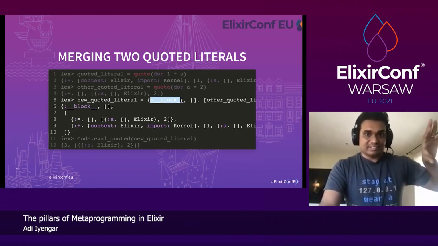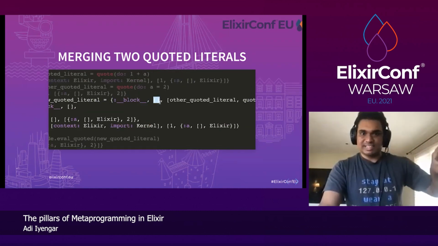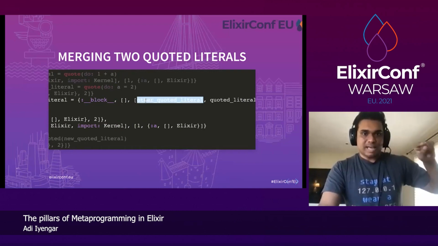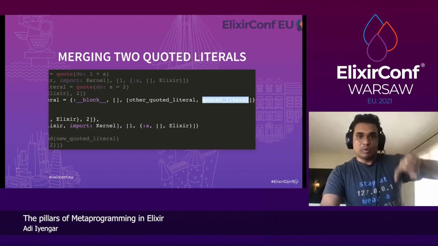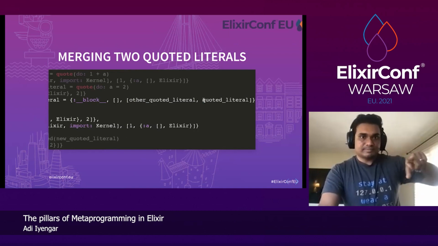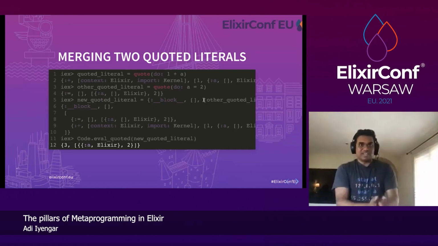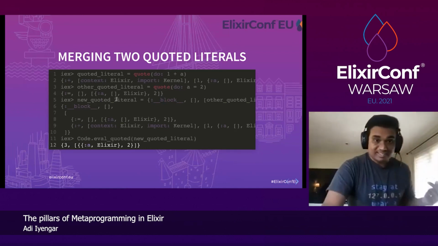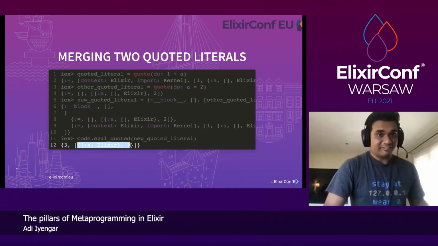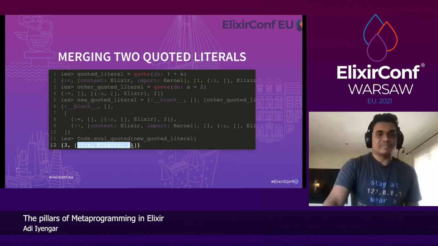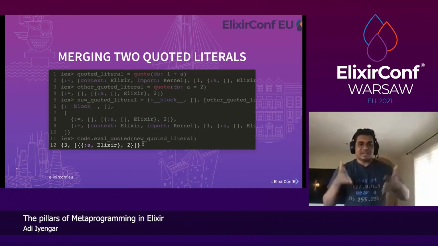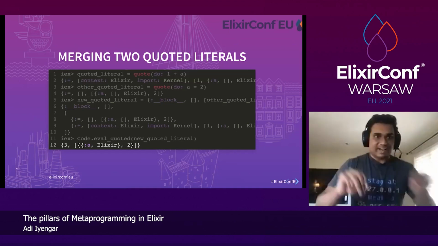Block is the function, it doesn't need any metadata. And we add the other quoted literals, a equals 2 first, and then 1 + a, as its arguments. And then we evaluate that block, and we get 3. And we also get a equals 2 because it's defined within the quote's context. So just to emphasize, quotes are literally 3-element tuples. You can define that and evaluate that, right?